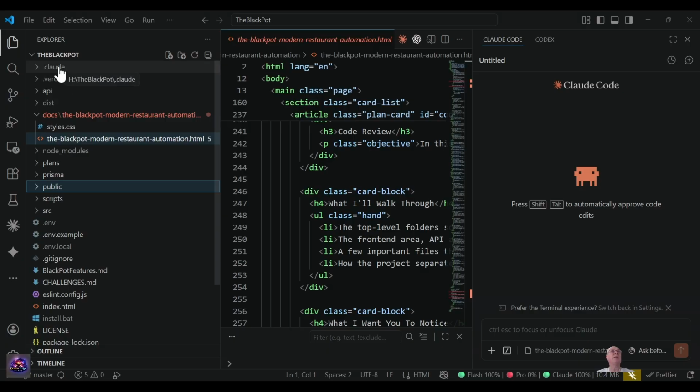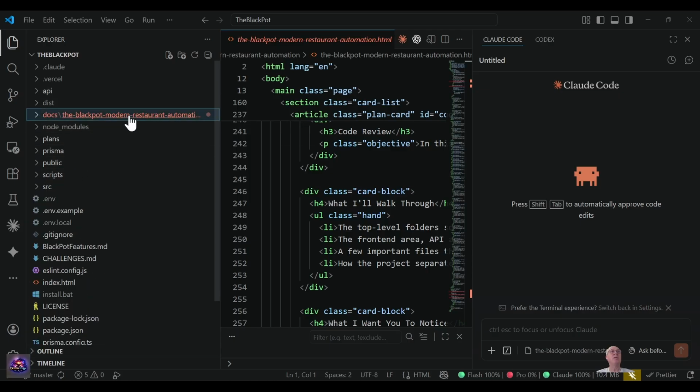So the Black Pot has the .claude, the .vercel, the API for application program interface, the distribution, the documents, which is this presentation, where I make my plans.